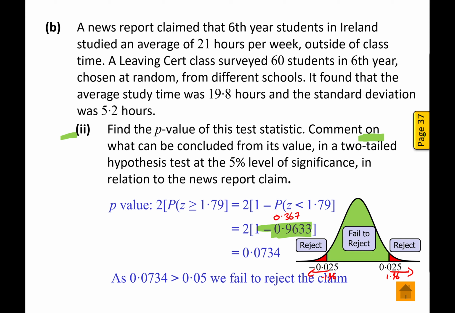We fail to reject the null hypothesis, so we fail to reject the claim. In the context of the question, the implication is that students on average are still studying the 21 hours per week, and that would be your conclusion. So I hope that makes sense.